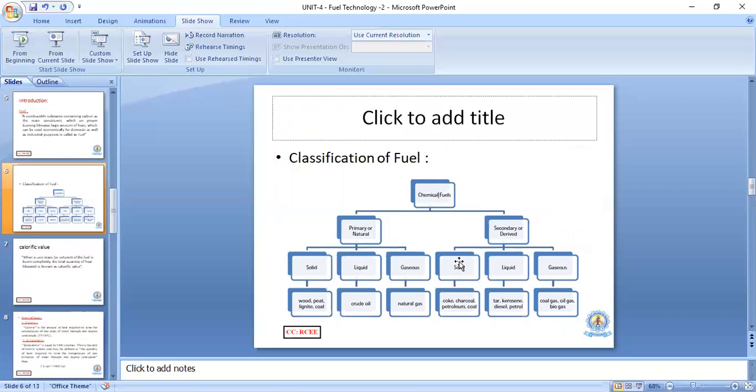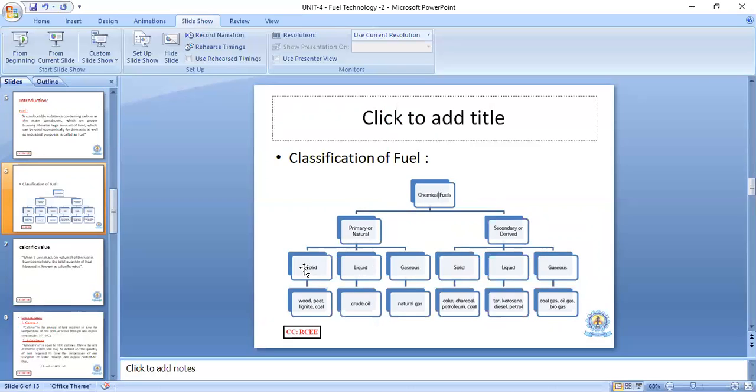You just observe this. This is the classification of fuel, right? Fuels can be broadly classified into two types, that is primary fuels and secondary fuels. Primary fuels are also called natural fuels. Those fuels are obtained in the natural way. The primary or natural fuels can again be classified into three types, that is solid fuels, liquid fuels, gaseous fuels.